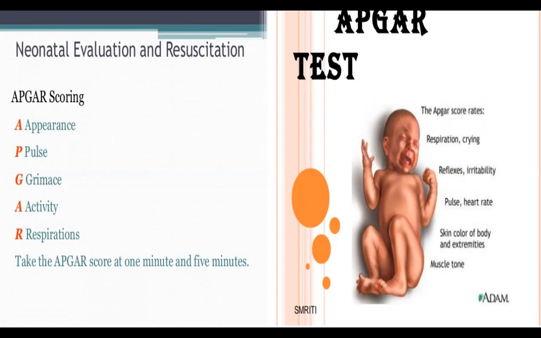We have to take all these characteristics at 1 minute and 5 minutes.